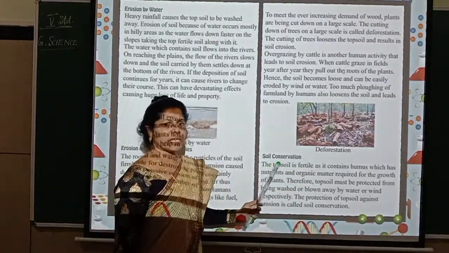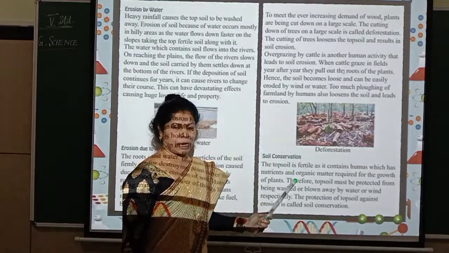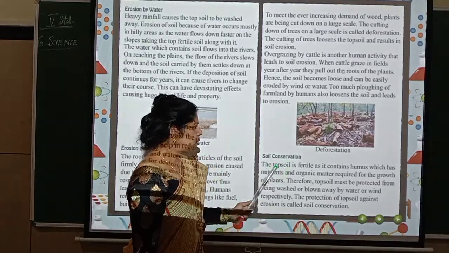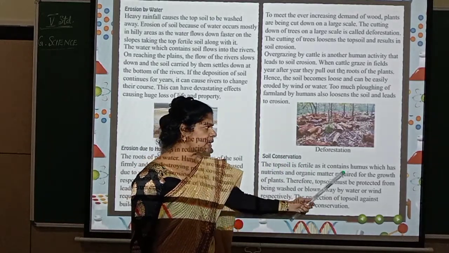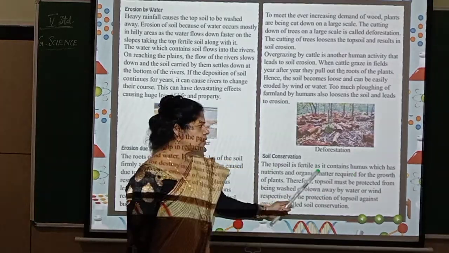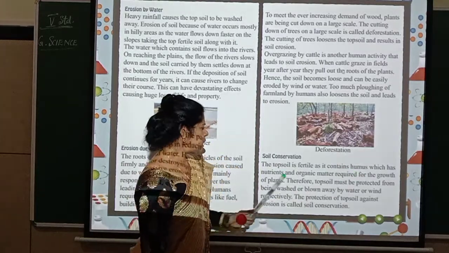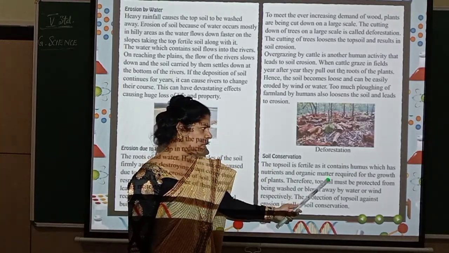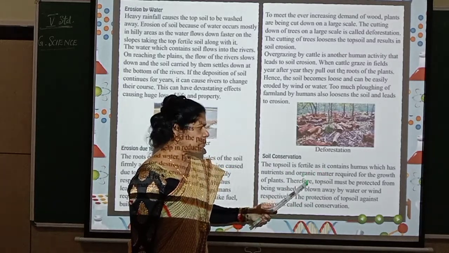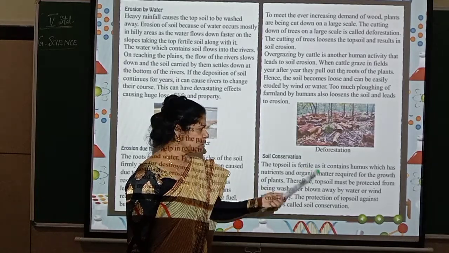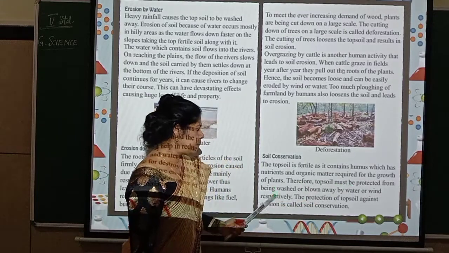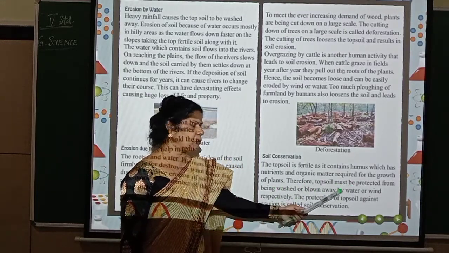Now let us go for the next one, soil conservation. How to protect, how to safeguard the soil. Soil conservation. So protection of soil. The topsoil is fertile as it contains humus. Humus means organic matter, I told you, plant and animal products. So the topsoil is fertile as it contains humus, which has nutrients and organic matter required for the growth of plants, isn't it? So it consists of all the plant and animal products, which consist of minerals, nutrients, organic matter, everything is there. Therefore, topsoil must be protected from being washed or blown away by water or wind.